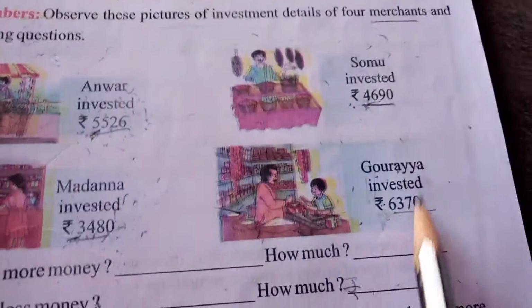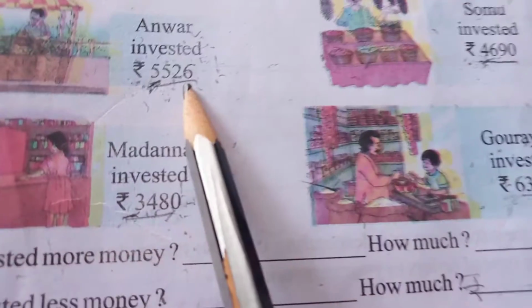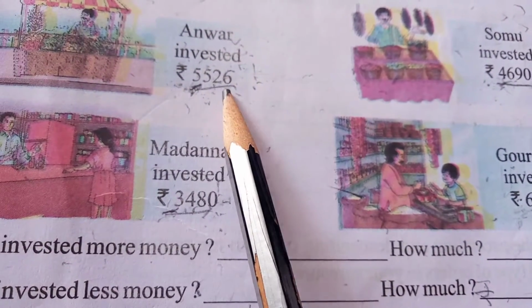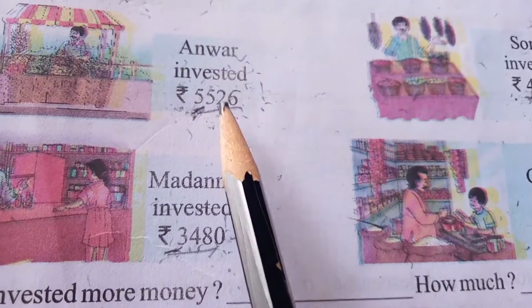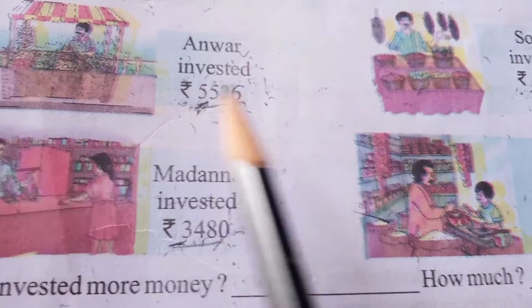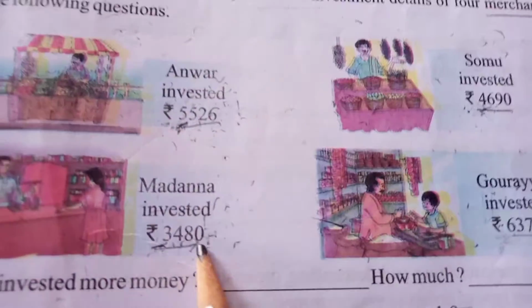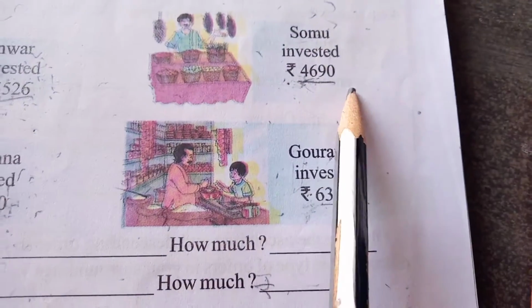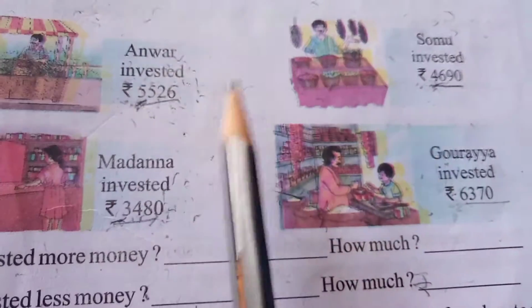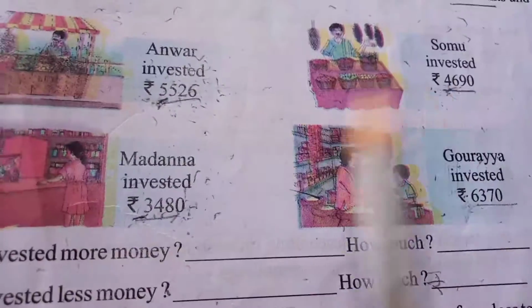Yes, these four are numerals. This number contains 4 digits, this number contains 4 digits, this number contains 4 digits, this number contains 4 digits. These are all 4-digit numbers.